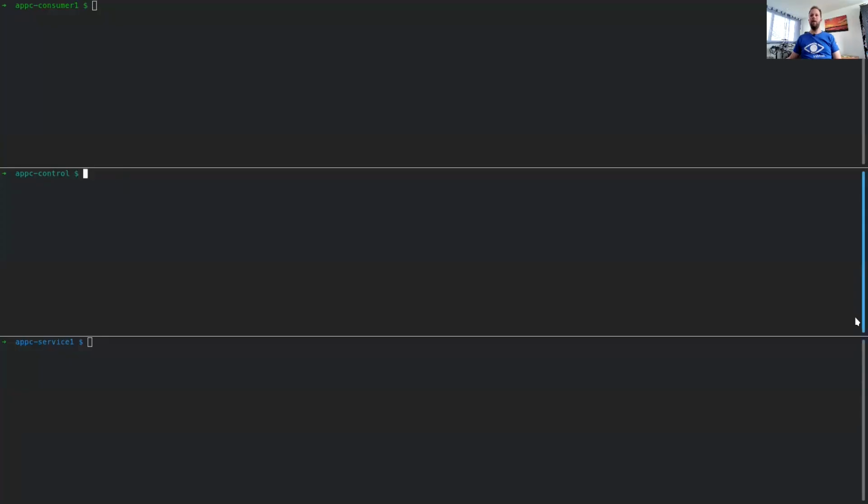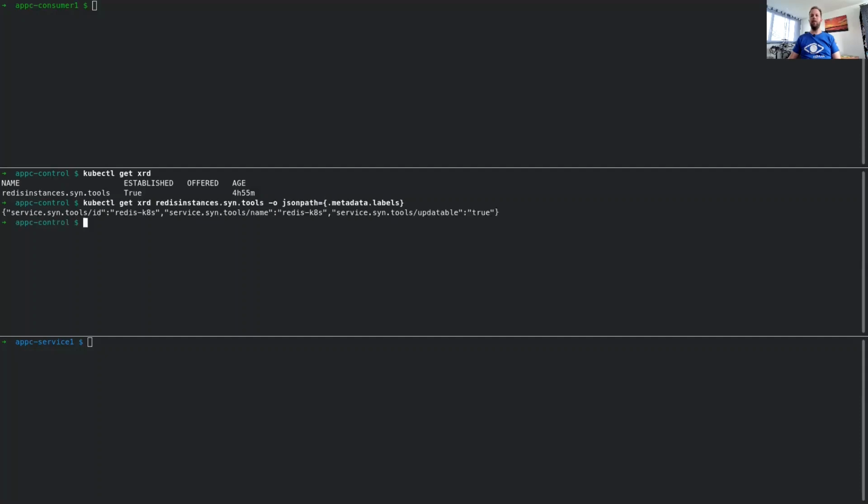In the middle, you see the control cluster. This cluster is running Crossplane, and we will now have a look around at what is available in this cluster. First, we will have a look at the composite resource definitions. You see there is a Redis instance defined. This composite resource definition also has a lot of metadata available, which is then consumed by the Crossplane Service Broker to be presented to the user of the broker.